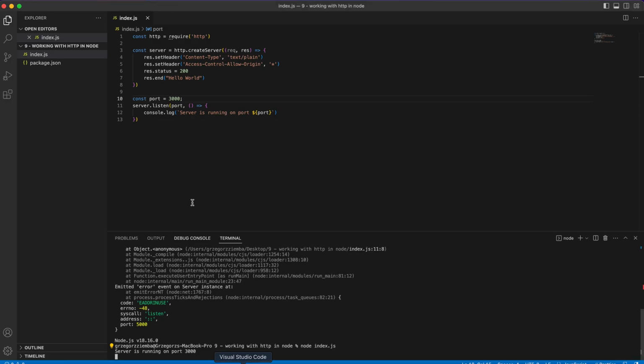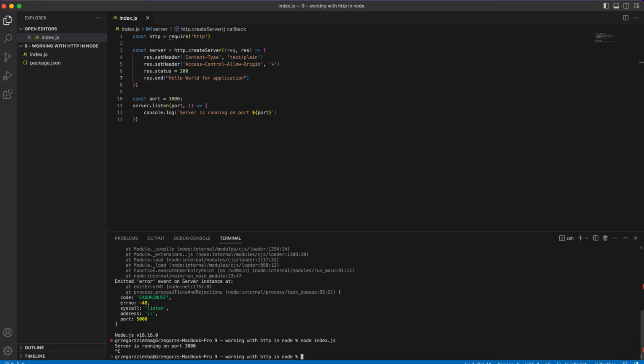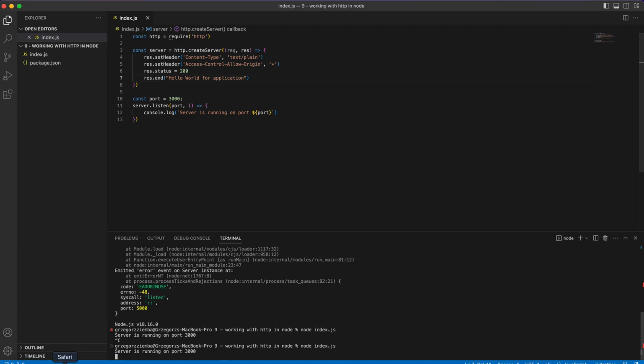To make sure that everything is running and that it's from our application, we can close it with Ctrl+C, rerun our application, so node index.js, wait a second, and refresh. As you can see, Hello World from our application is over here.